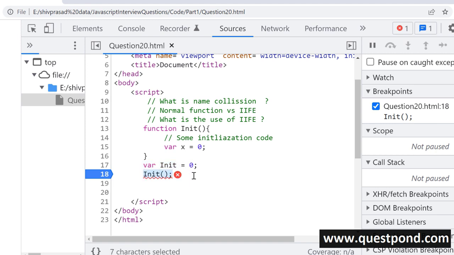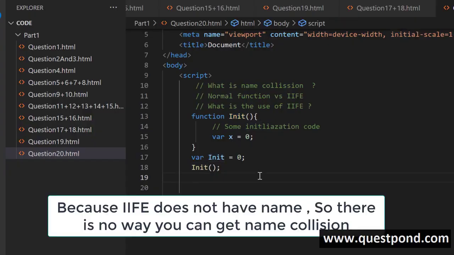So name collision happens when you have the same variable names or method names in the same context defined. And this is one of the sole reasons why IFI exists. IFI solves the name collision problem. So what is the use of IFI? It solves this name collision problem. Why is this name collision happening? Think about it. It is happening because your function has a name. So if your function does not have a name, that means an anonymous function, then you won't have name collision, right?